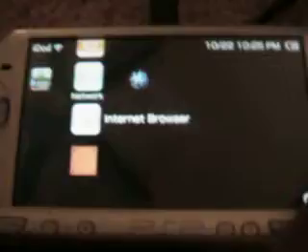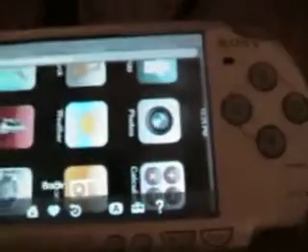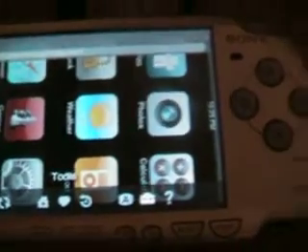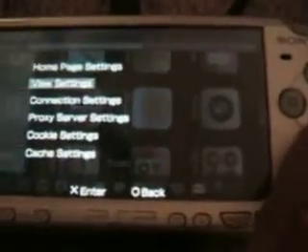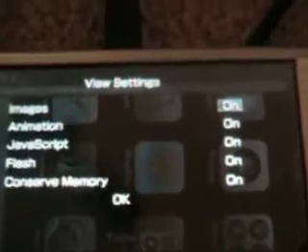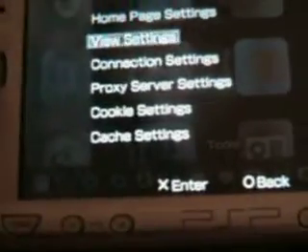and here, let's go. You go over to your internet browser. I already have it loaded, but that's not the point. What you'll do is you will go to your settings, go down to view settings, and it should do just like that. Everything should be on. Then you go down to cache settings.